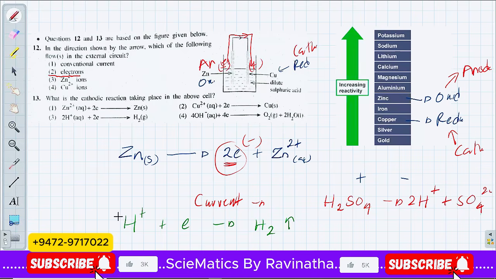And when you balance this equation, you have two hydrogens on the right-hand side, which means you have to put 2 H plus here. 2 H plus will gain 2 electrons. So this is the balanced equation, I mean the reduction equation, and by another name we can say it is the cathodic reaction, right? So the third one should be the answer here, right?